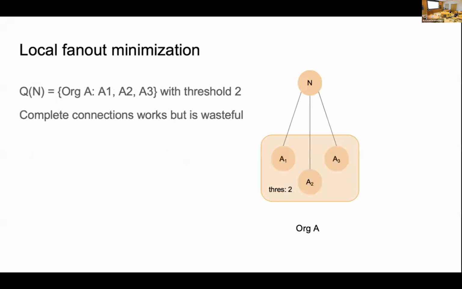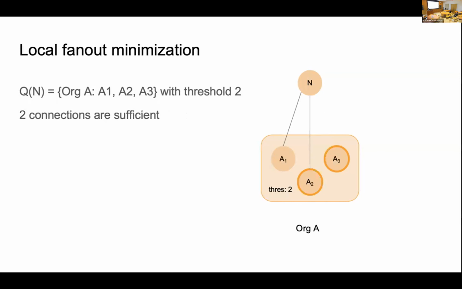So on the local part, we will continue the example from before. When the node N wants to have a connection to org A with a threshold of 2, previously we showed that the complete connection is totally fine, but it can be wasteful to connect to all of them. So can we have fewer connections?